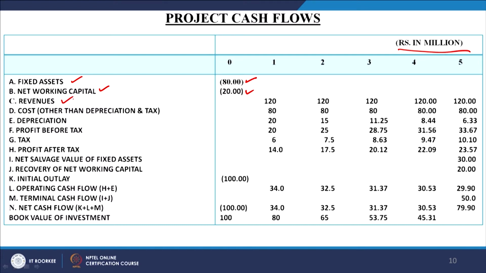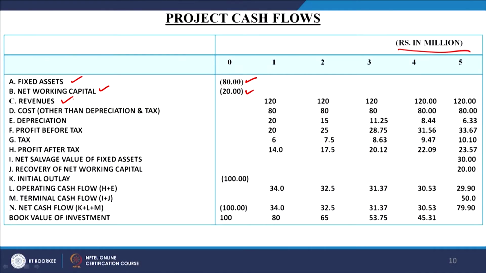Cash inflow will start, and the first source of the cash inflow is, as I told you earlier also, from the sales of the output of the project. Whatever the product we are manufacturing, whatever the services we are generating out of this project, we are selling that in the market and the inflow will be generated. So, it is the first column, number C, that says the first source of the inflow is the revenue. So, we have calculated revenue, meaning the sales revenue, that by selling that product or services in the market, the sales revenue will be coming up as 120 millions every year. It is assumed to be the same 120 millions every year.